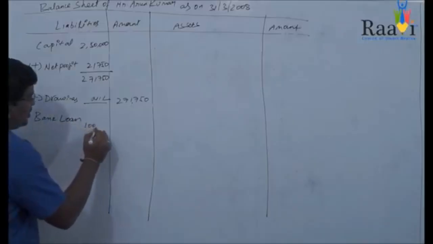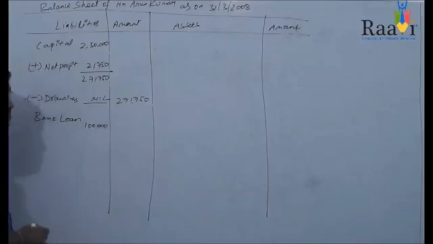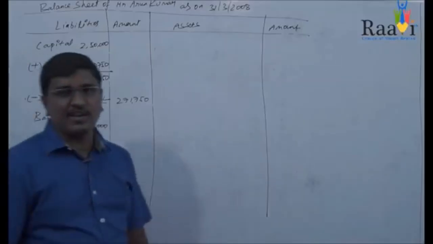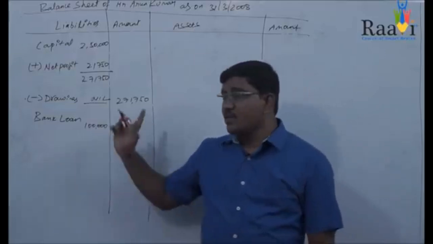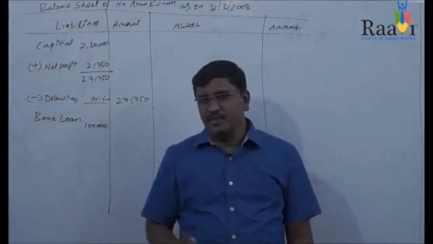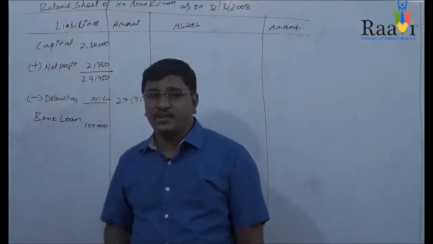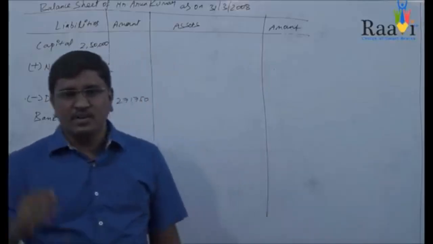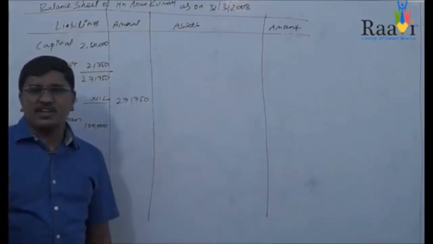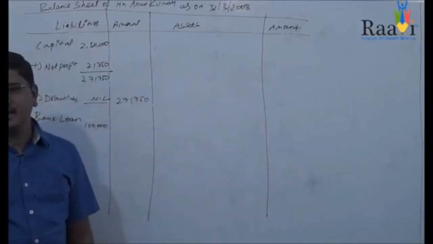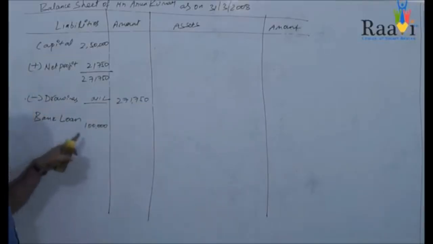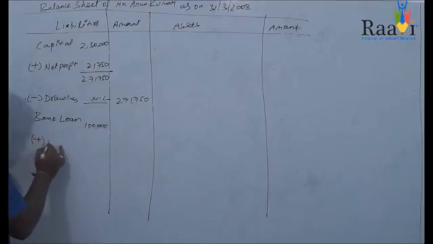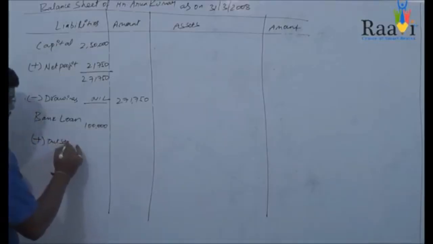The bank loan given in the credit side of your trial balance is 1 lakh. And when you prepared the profit and loss account, we got 4,000 as outstanding interest. So that 4,000 outstanding interest we will be adding to this bank loan. So plus outstanding interest.